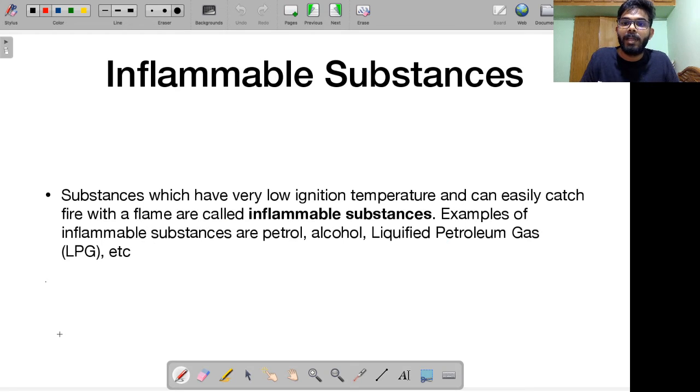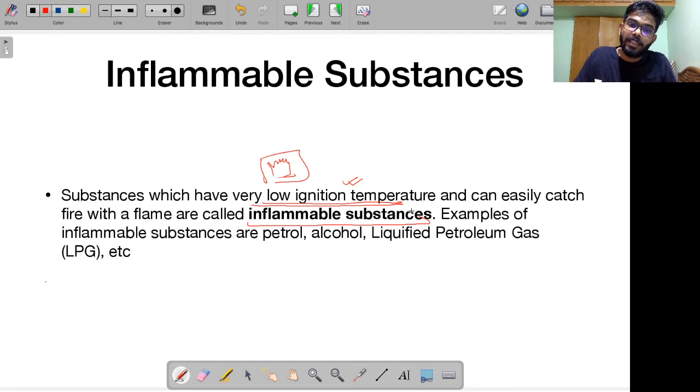Alright. Let's talk about something called inflammable substances, right? If you look at certain products, there will be a fire kind of warning given, and there would be a warning that reads that this is an inflammable substance. What do you mean by an inflammable substance? Remember, there are certain substances that have very low ignition temperatures, which means they can catch fire easily. Even with a little bit of temperature, they will catch fire. Such substances which have very low ignition temperatures are called inflammable substances.